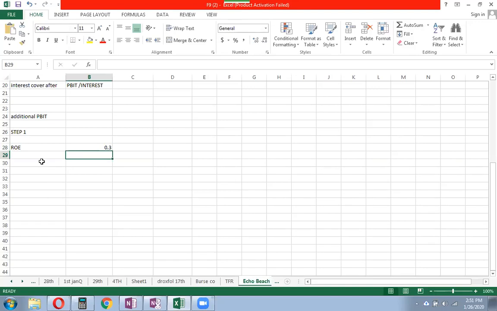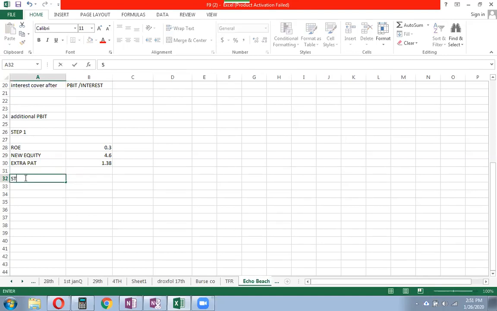So it's 30%, right? New equity is 4.6 million, right? 4.6 million is the new equity. So how much will be the extra profit after tax? It will be 4.6 million multiplied by 30%. It will be 1.38 million.